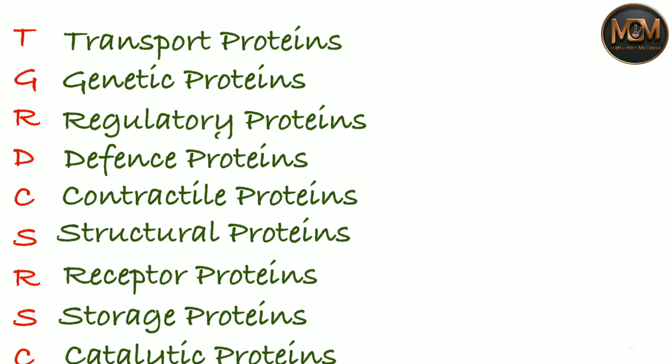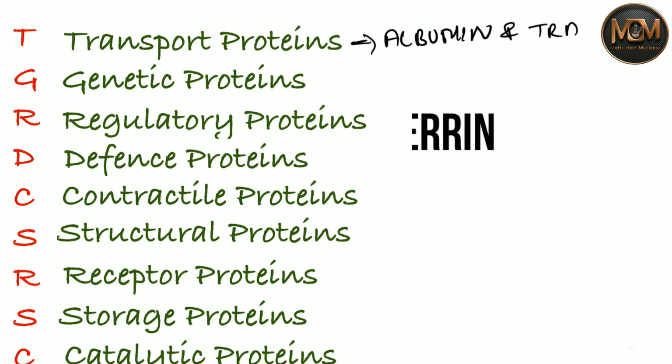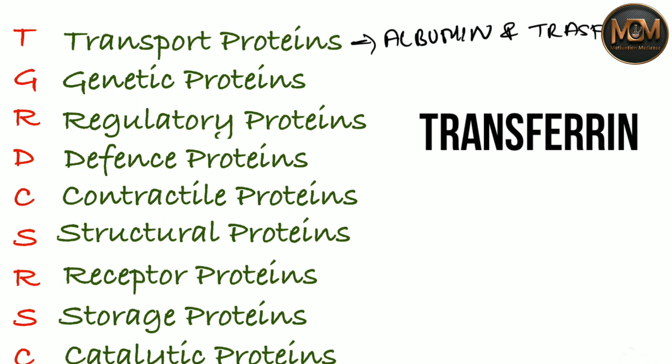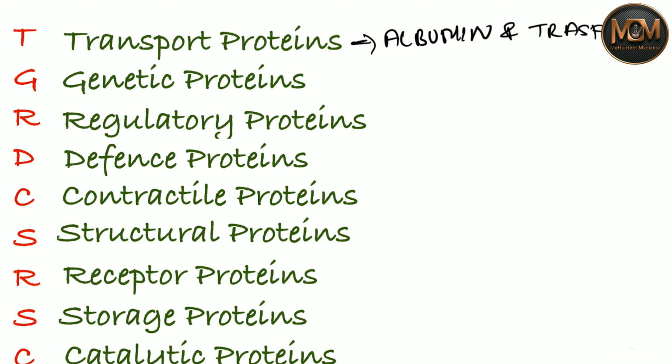So we just had taken T. From the T we have transport protein. About the transport protein, as you know, we have albumin and transferrin. I'm just gonna write over here albumin and transferrin. These are nothing but the transport proteins. All right, and from the G we have genetic protein.